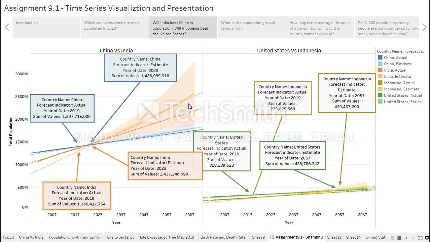I have used a linear trend in a multiplicative model. In the second graph, Indonesia will beat the United States in 2057. Indonesia will have 439 million population, whereas the US will have 438 million.